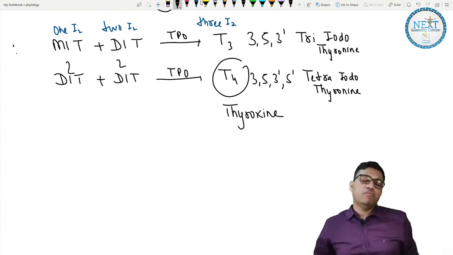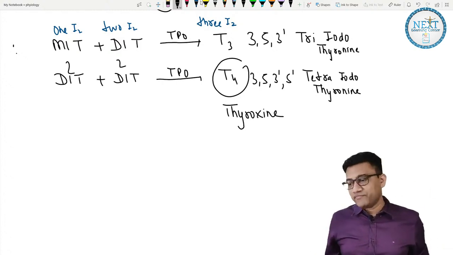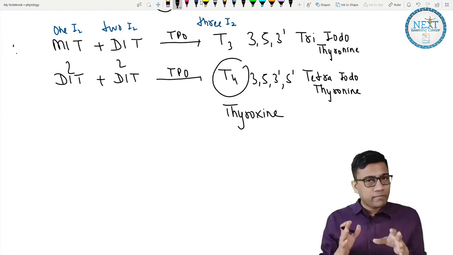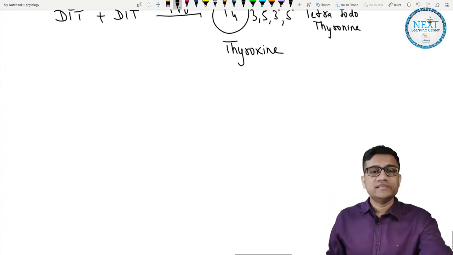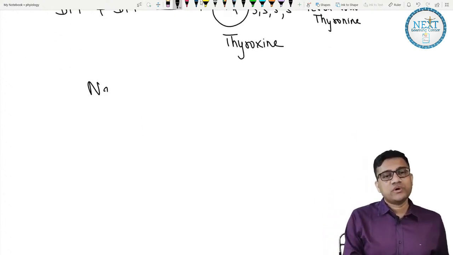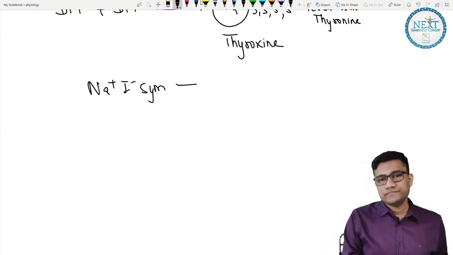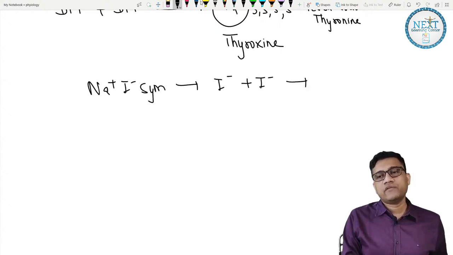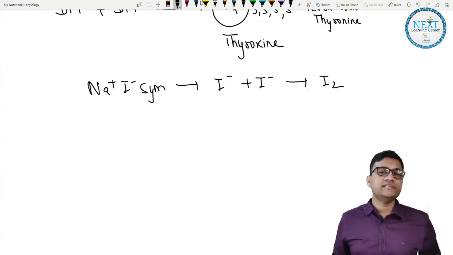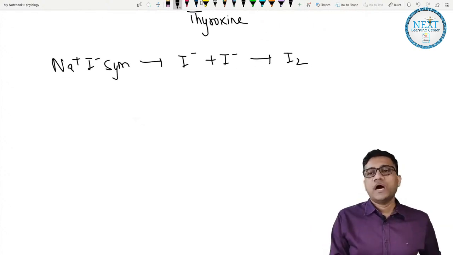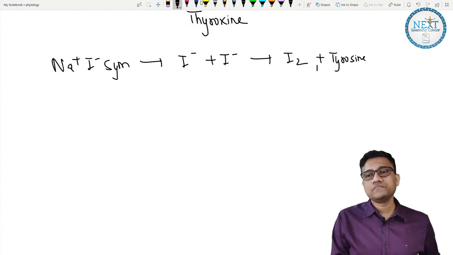Okay, so let's revise the steps in a very simple manner. Please remember them so that you never forget. First, sodium iodide symport. Iodide plus iodide make iodine. Then iodine plus tyrosine make MIT and DIT.